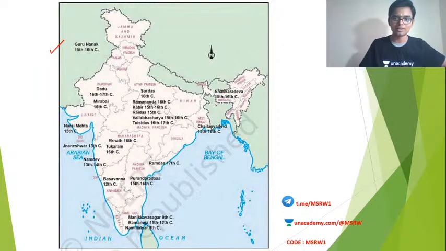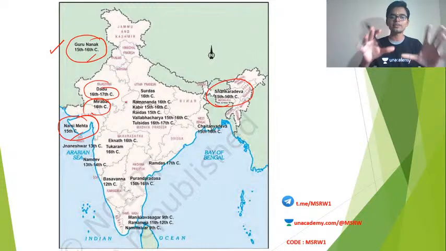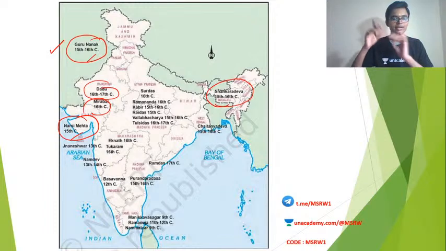Shankaradeva, 15th to 16th century, Assam. Guru Nanak, same period, contemporary of Shankaradeva, but in the northwestern region. Then Dadu, in the 16th century, the next century, not contemporaries. Mirabai, 16th century, Gujarat and Rajasthan. Narsi Mehta, Gujarat, 15th century. So you can study from this map regarding the place of their operation and the era in which they lived.